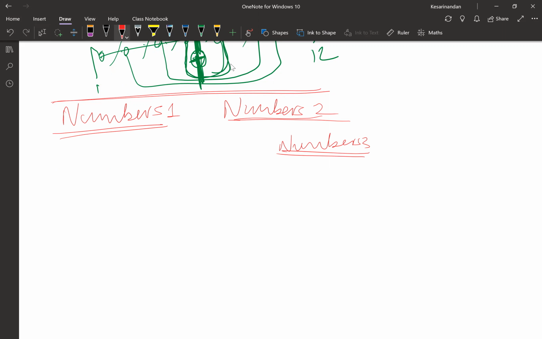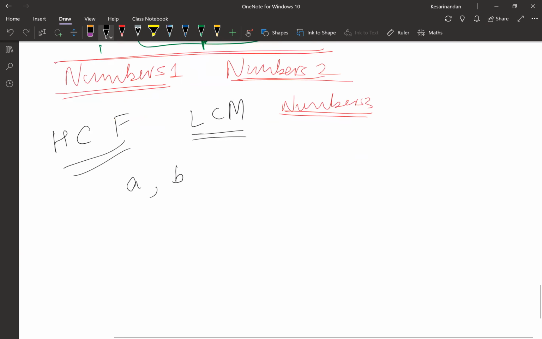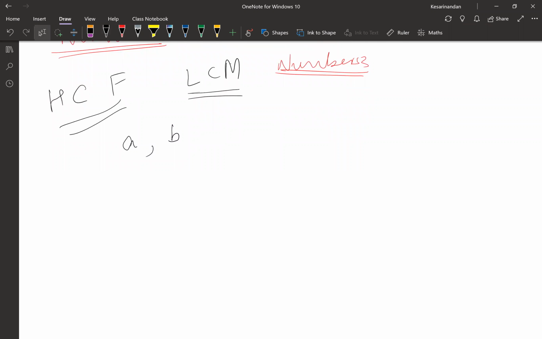Now, the important part, and you guys have learnt it, is HCF and LCM. Now, what is the HCF? Highest common factor, least common multiple, I know that. But how do we do it in terms of numbers? This is just for hearing, you won't have to derive anything here. If there are two numbers A and B,